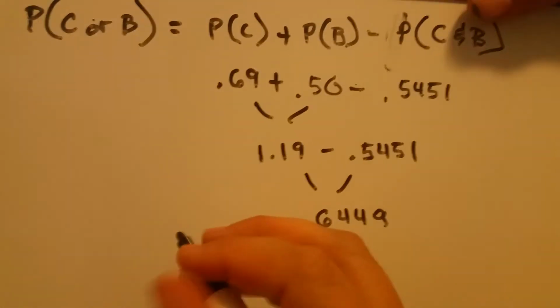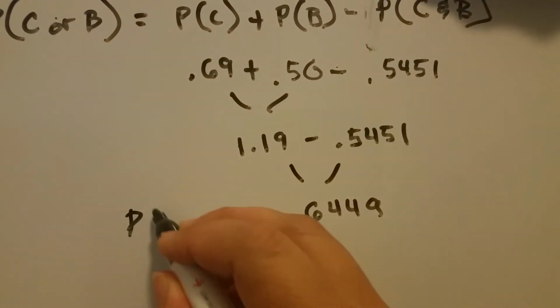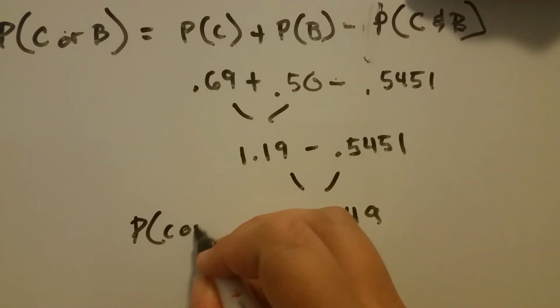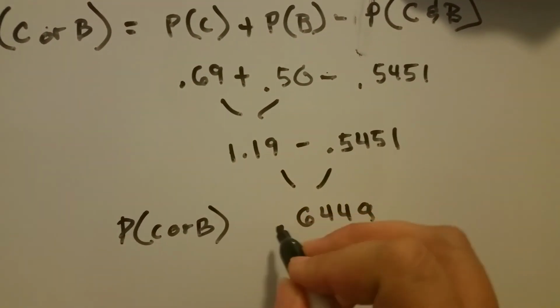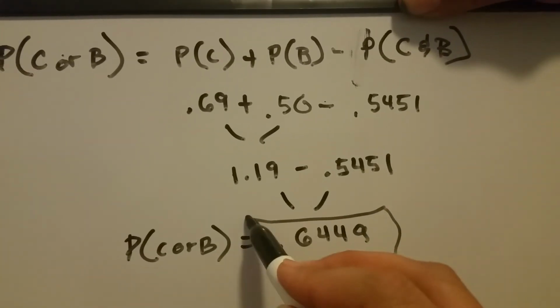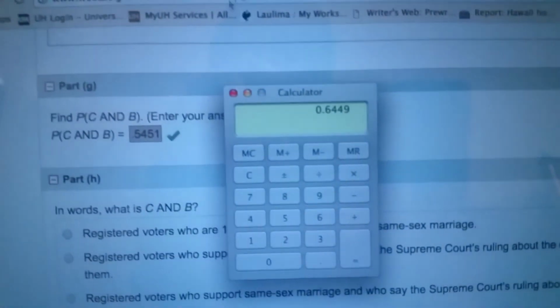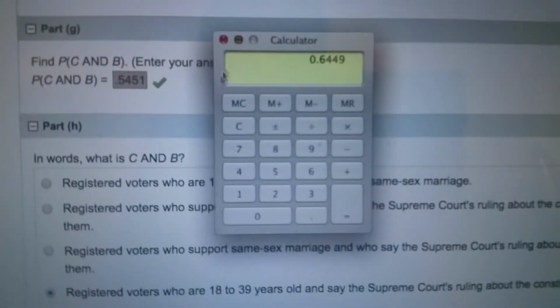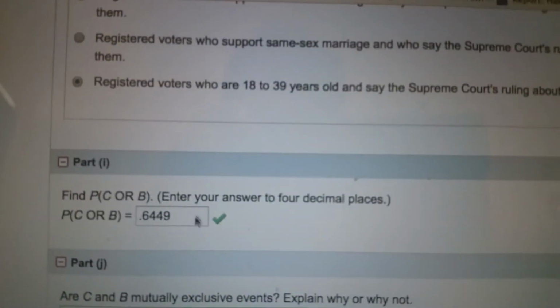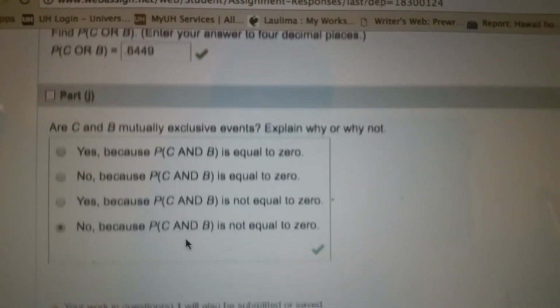When I write this, because I don't leave it there, you would write the probability of C or B equals that. So this is the right answer right there. Okay, so I put that in. Move this down. Right there, 0.6449. That's for part I.